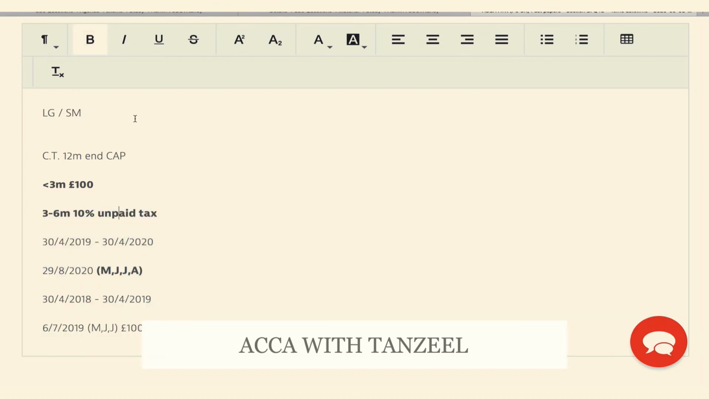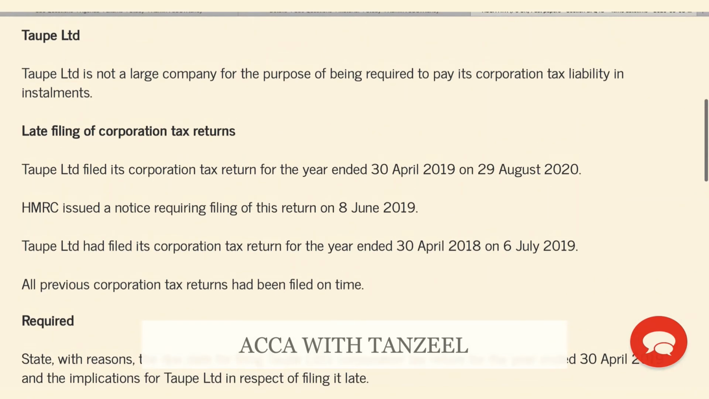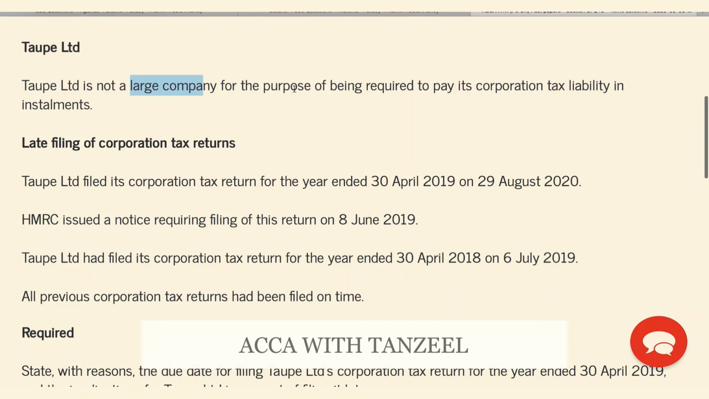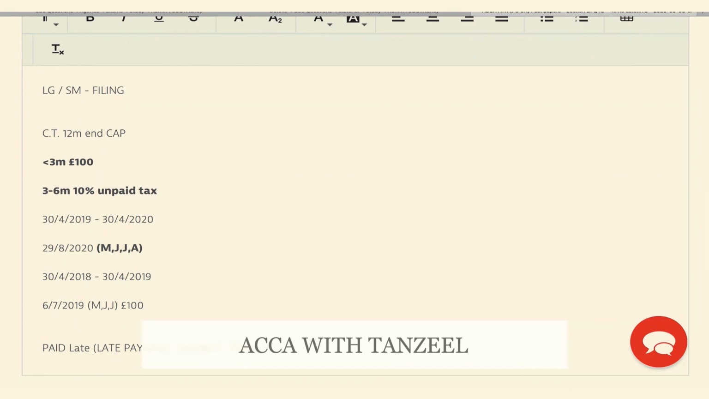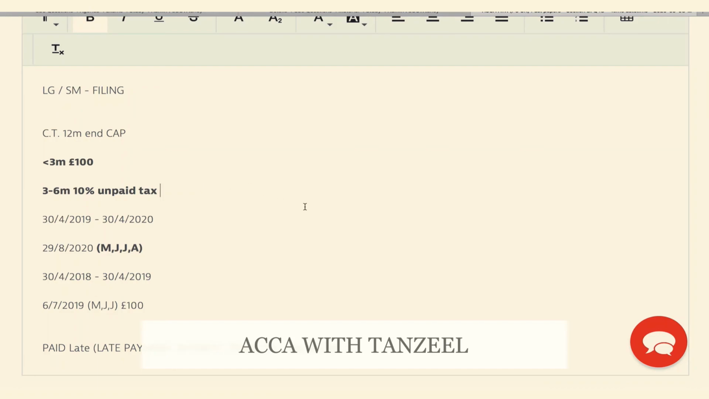Now remember, we are talking about filing. Okay, we are not talking about paying corporation tax. If corporation tax is paid late, then we will have late payment interest, and there will be a different penalty depending on the reason altogether. For this company, they have told us that they are not a large company for corporation tax to be paid in installments. So corporation tax for this company needs to be paid 9 months and 1 day after the chargeable accounting period. However, they have asked us about filing, so we have told them about the filing requirements and the penalties.